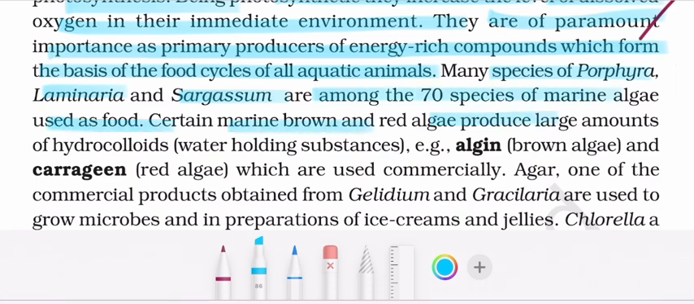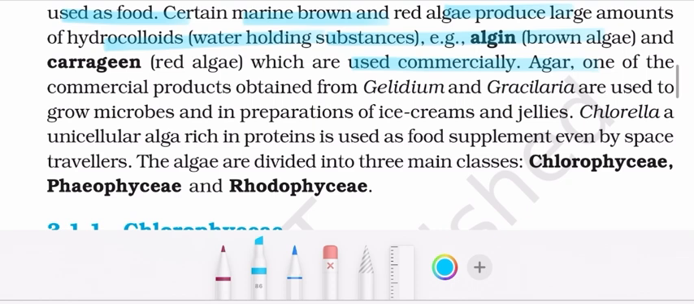Certain marine brown and red algae produce a large amount of hydrocolloids, water-holding substances, for example algin and carrageen, which are used commercially. One of the commercial products obtained from Gelidium and Gracilaria is agar, used to grow microbes and in preparations of ice creams and jellies.